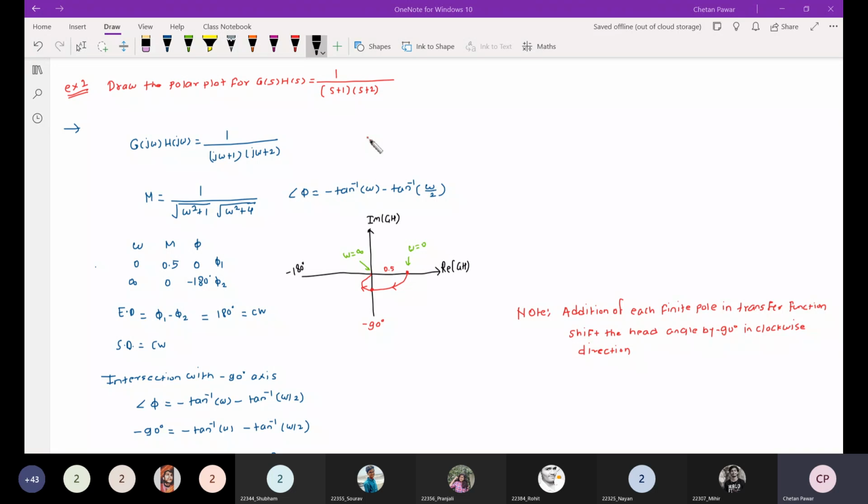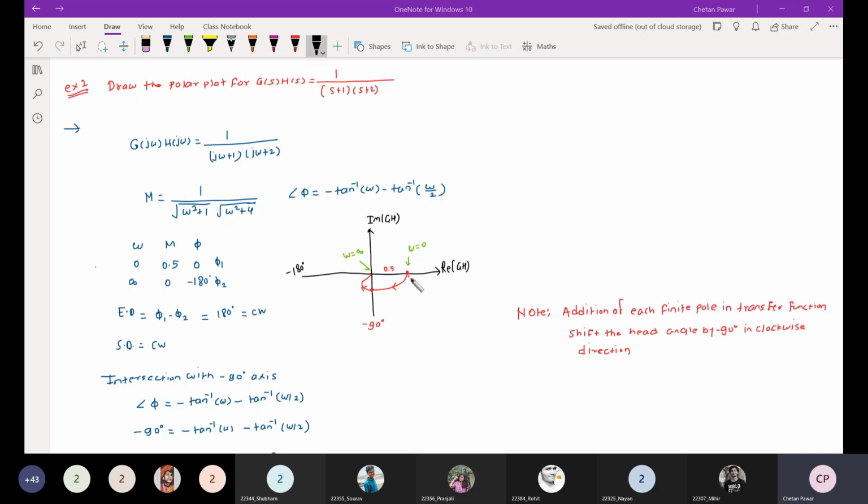In the previous problem the head angle was -90 degrees; when we add the finite pole, the phase angle shifts by -90 degrees, so the head angle is now -180 degrees. That is the conclusion here.